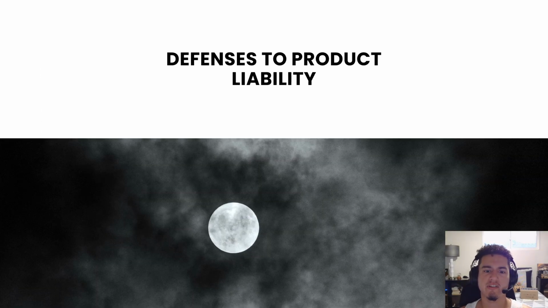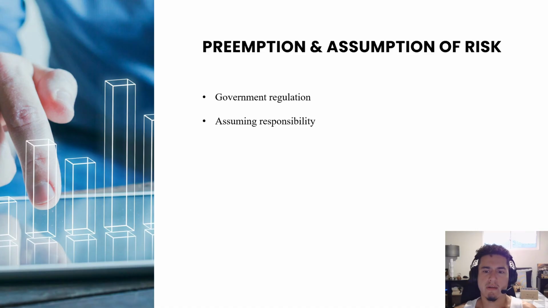The last major section is defense to product liability. Preemption and assumption of risk. Preemption, for example, is government regulation, which preempts claims for product liability, which means that the plaintiff is unable to sue due to the regulations or red tape involved.